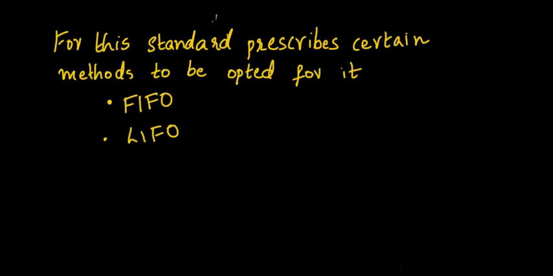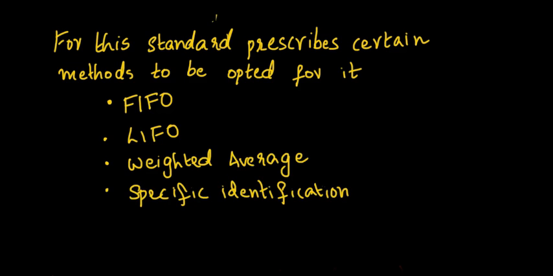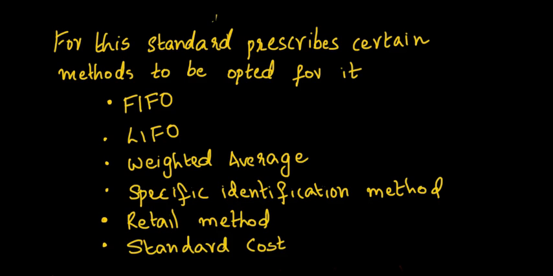To know it exactly, the standard has prescribed certain cost formulae which have to be opted by every company in the valuation of its inventory. These are FIFO, LIFO, weighted average cost, specific identification method, standard cost, and retail method. These are the various options available to the entities to be chosen for valuing their inventories. Let us now see what each one of them stands for.